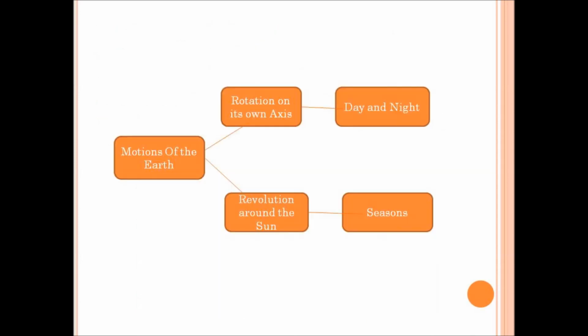So are you clear, children? In this lesson we studied about the motions of the Earth. They are the rotation and revolution. Rotation means it is the movement of the Earth on its own axis, and revolution means it is the movement of the Earth around the Sun. The rotation of the Earth causes day and night, and the revolution causes the seasons.